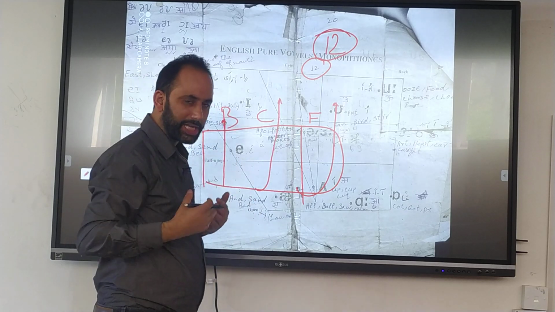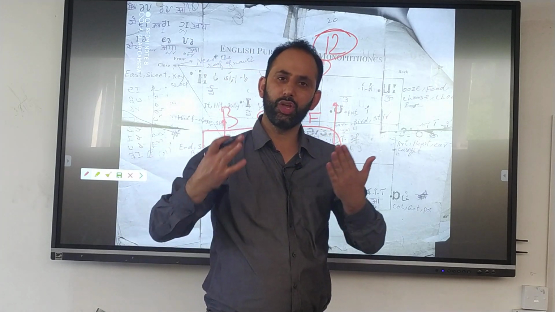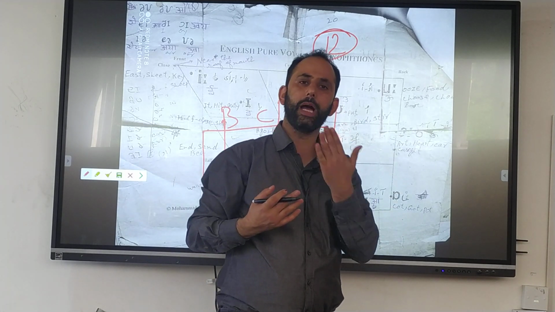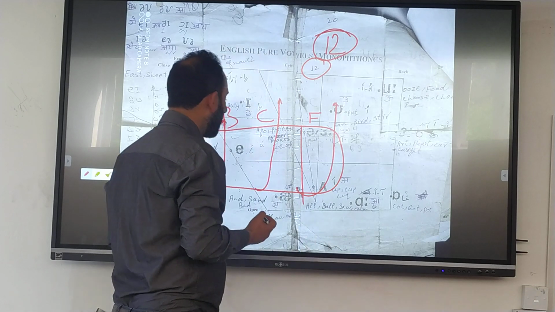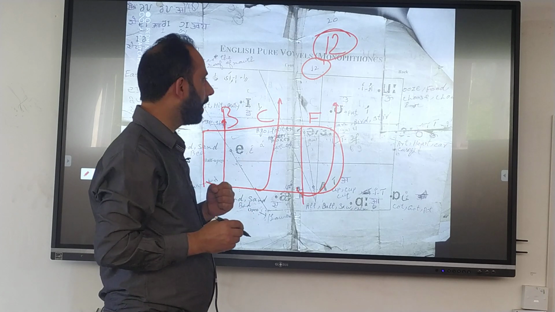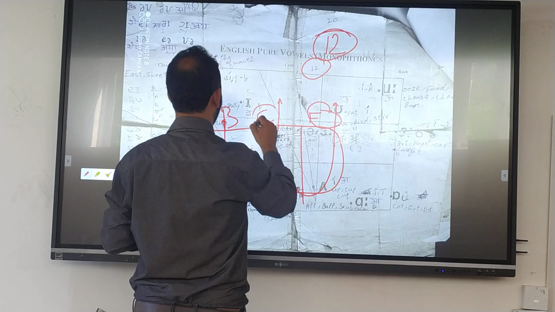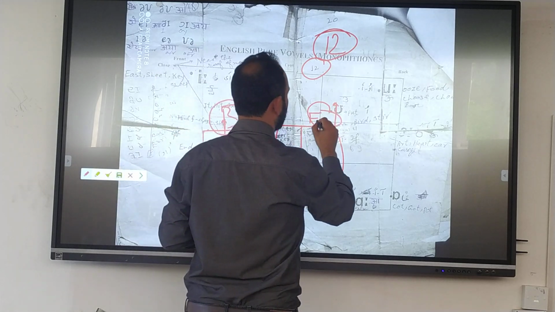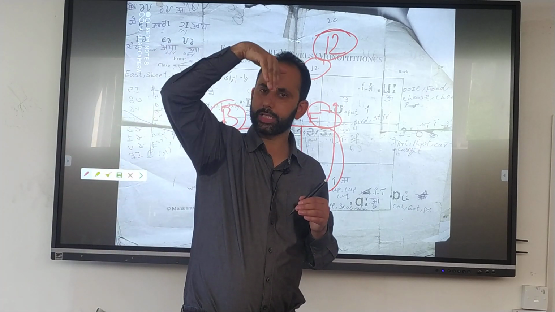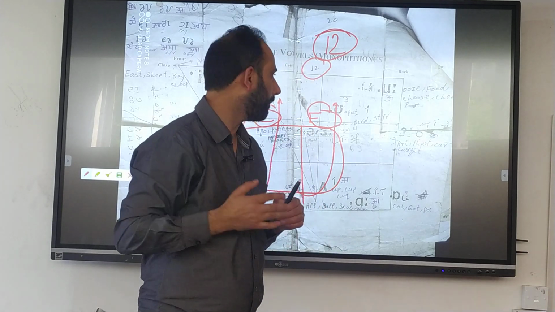You cannot feel it like this. You can feel it if you take a mirror in front of you and watch. You will see your tongue and you will be able to see that. On this basis, vowels are divided into three types: front vowels, central vowels and back vowels. Front is when the front of the tongue rises up, central is when the central part rises up, and back is when the back of the tongue rises up.